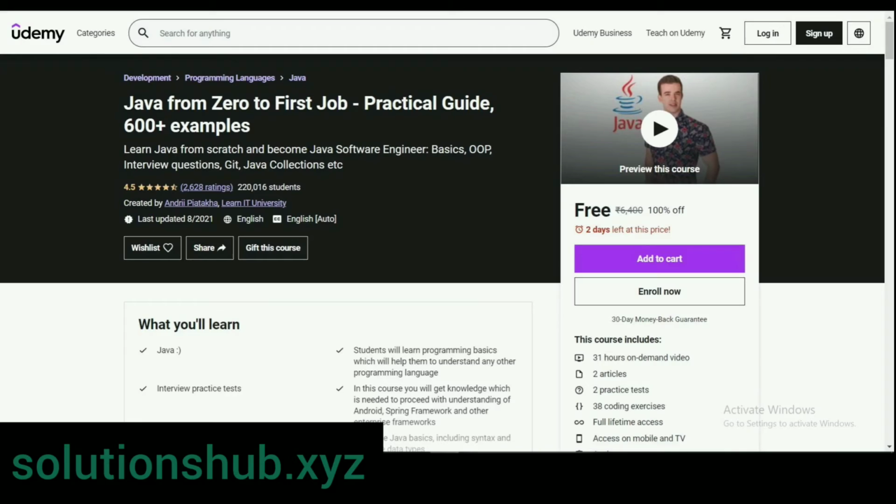This course includes 31 hours on-demand video, 2 articles, 2 practice tests, 38 coding exercises, full lifetime access on mobile and TV, and at the end you get a certificate of that course.